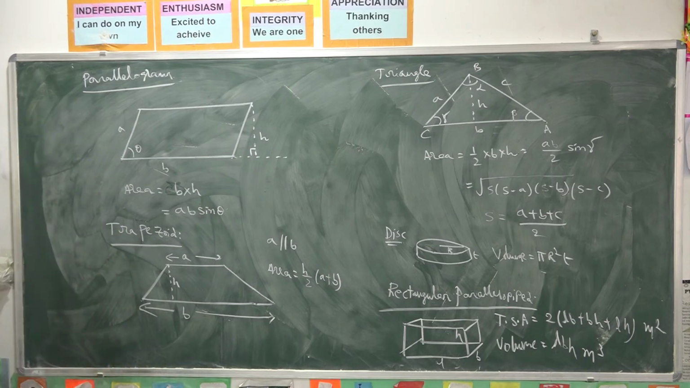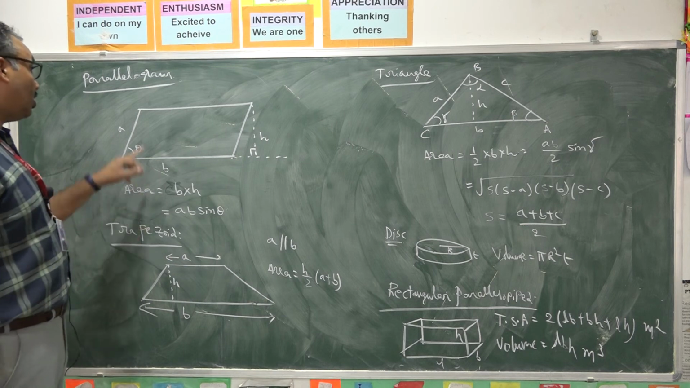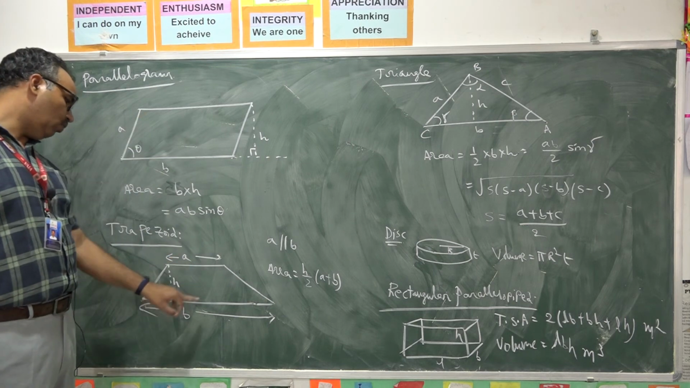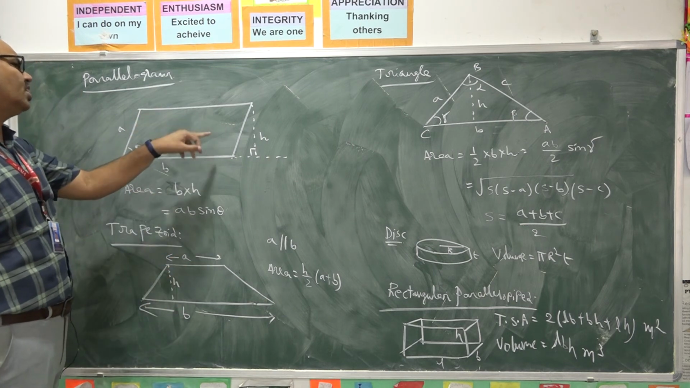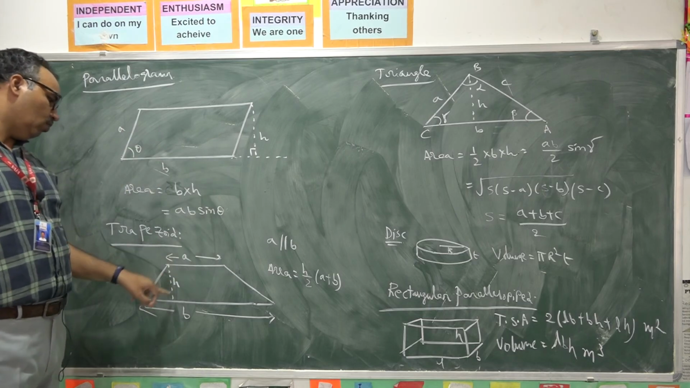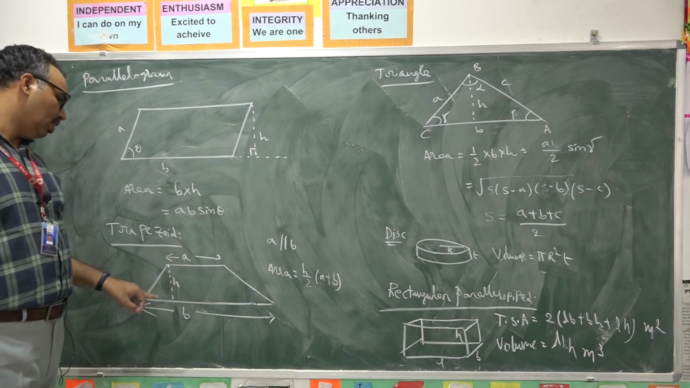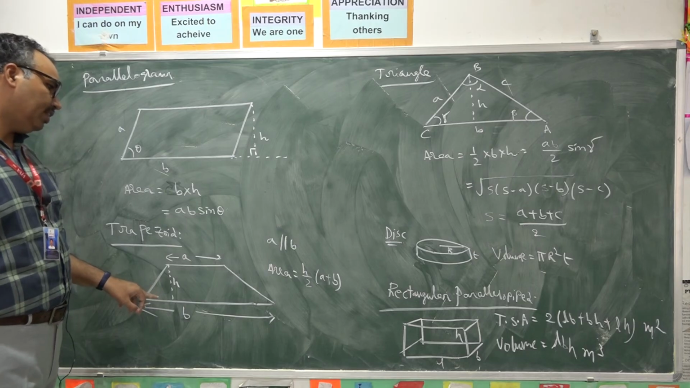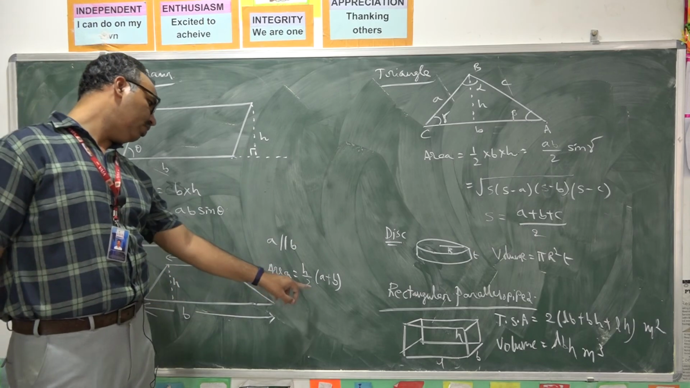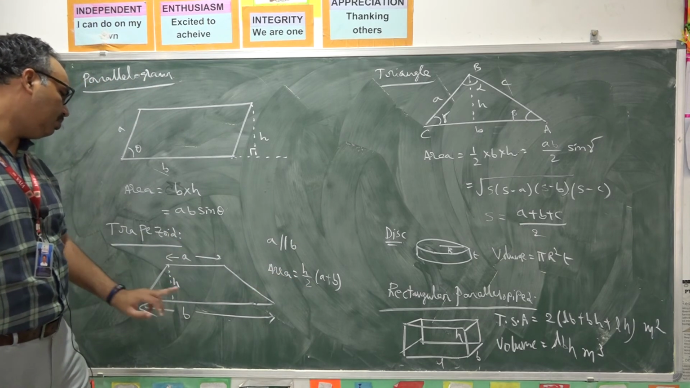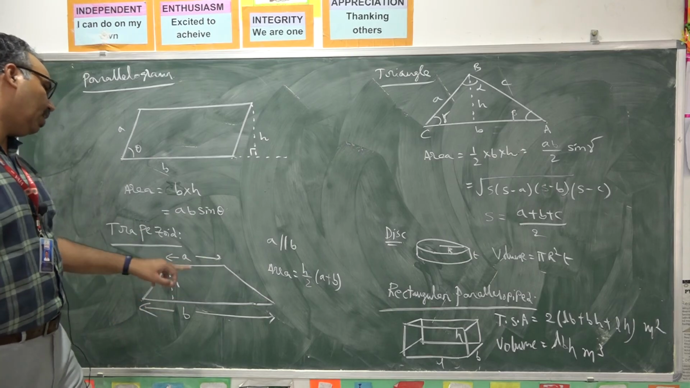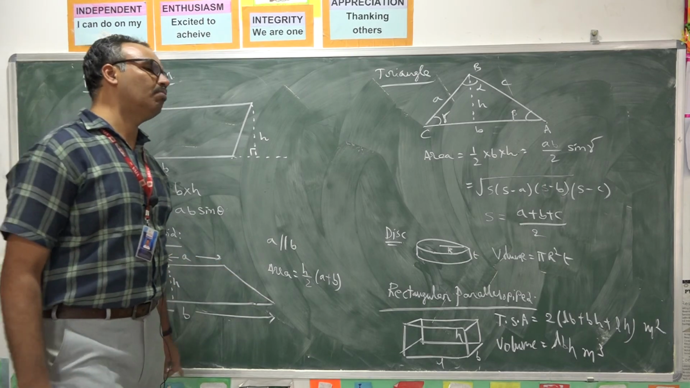Now, trapezoid. Trapezoid also having parallel sides. Only one set of parallel sides are here. Here are two sets of parallel sides are there. Here only one set of parallel sides are there. And this is the height of the trapezoid. Then area is given by h by 2 into (a plus b). Here a bar is parallel to b bar. Remaining two are not parallel to each other. You can use this formula.